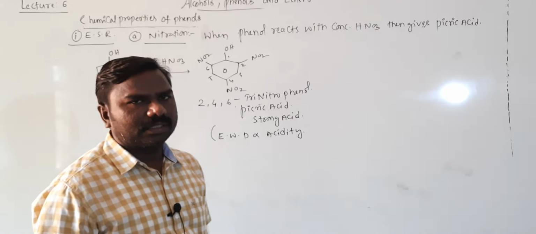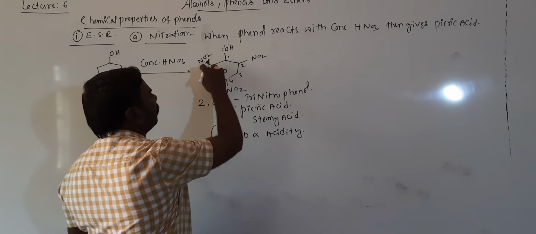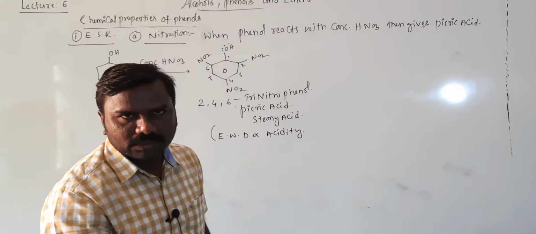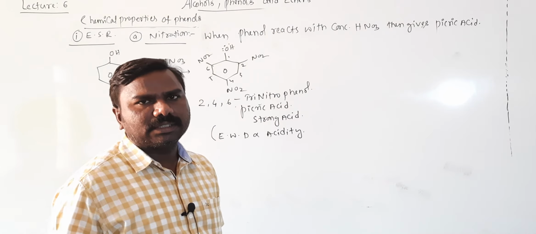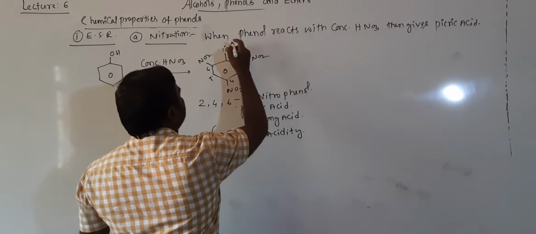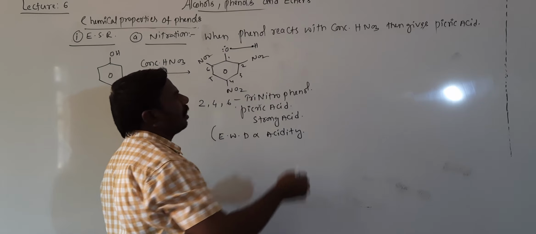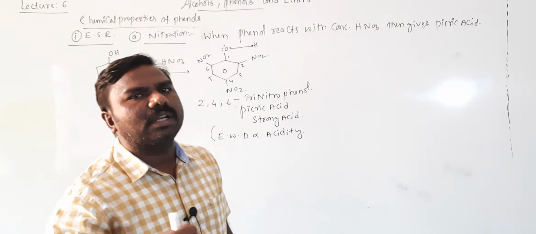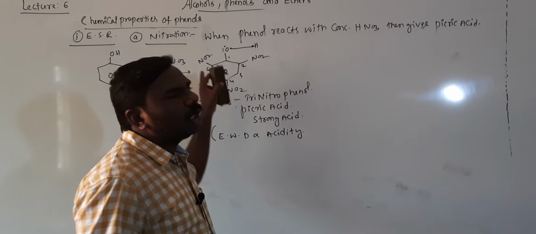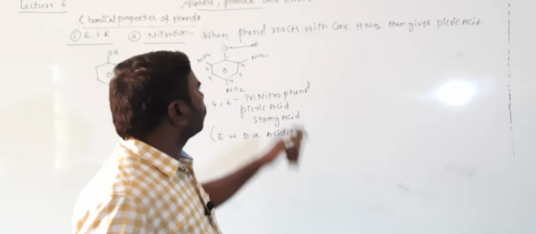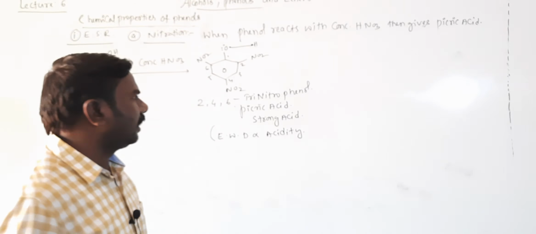The electrons from oxygen will be taken by these withdrawing groups, then the electron density on the oxygen atom decreases. Then obviously H will be removed as H+. Getting all of you? Right.